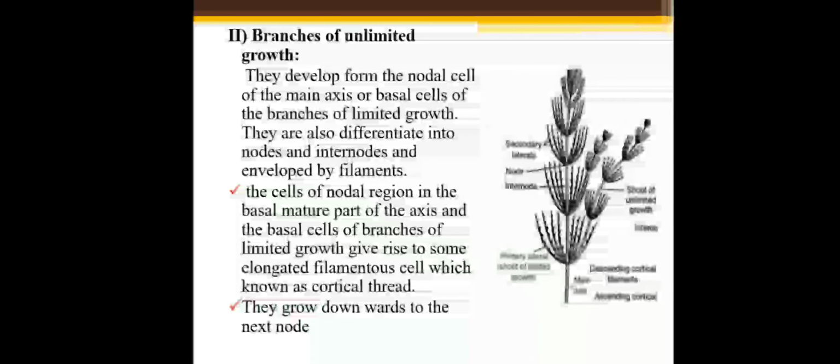The cells of the nodal region in the basal mature part of the axis and the basal cell of branches of limited growth give rise to some elongated filamentous cells, which are known as cortical threads. They grow downwards to the next node.